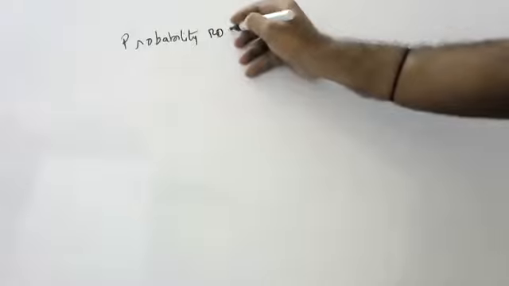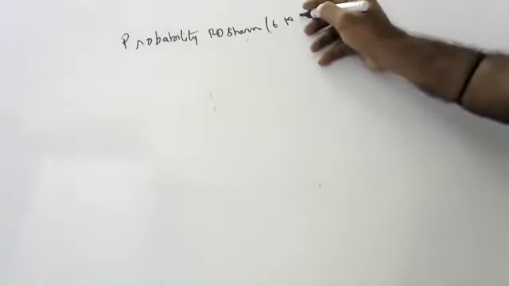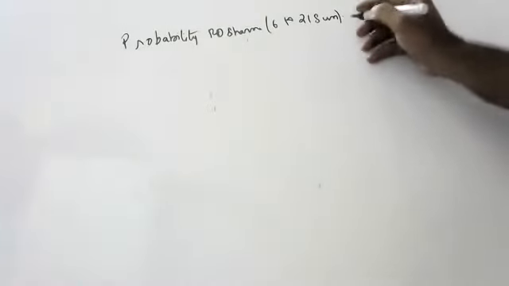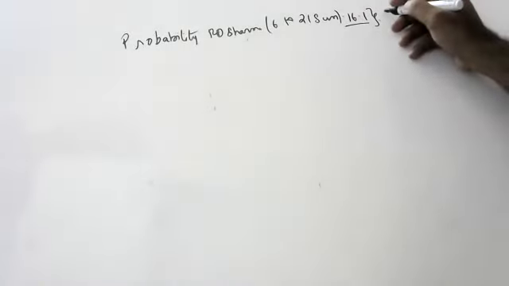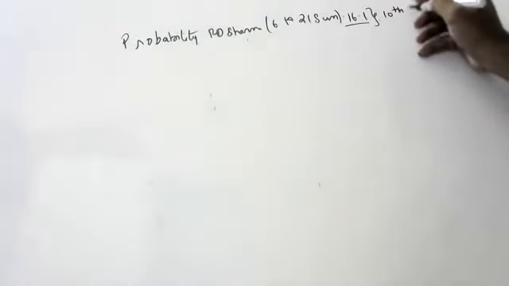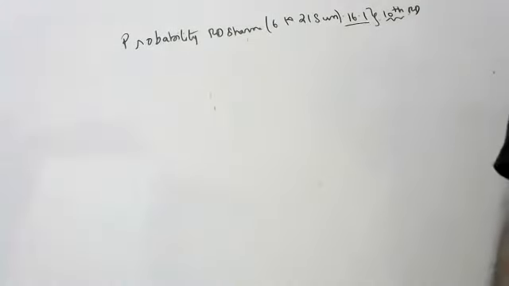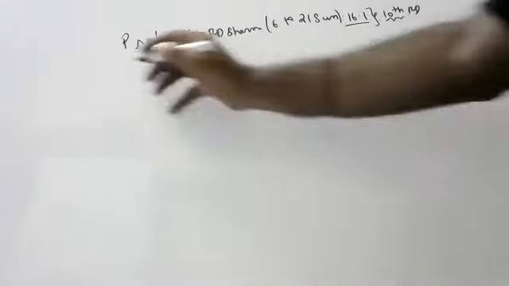R.D. Sharma, 6 to 21 sums, children. Exercise 16.1. This is actually 10th R.D. Sharma, children, but I am giving it only for practice for you. If you do this, you will understand, children. So, sixth sum, children.